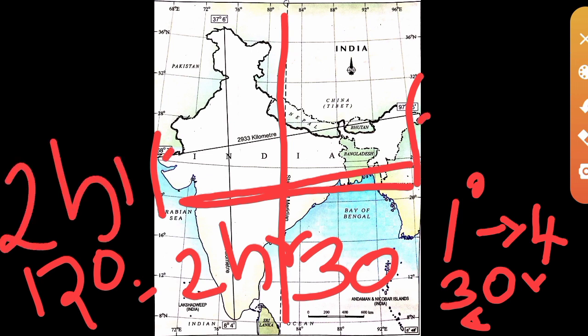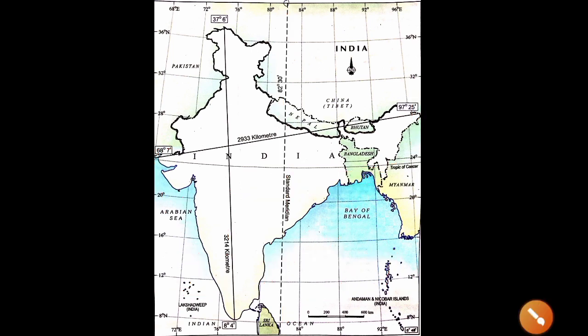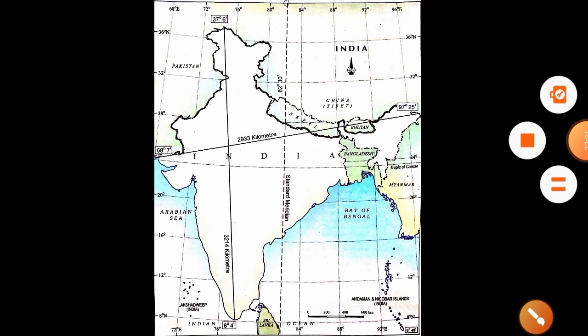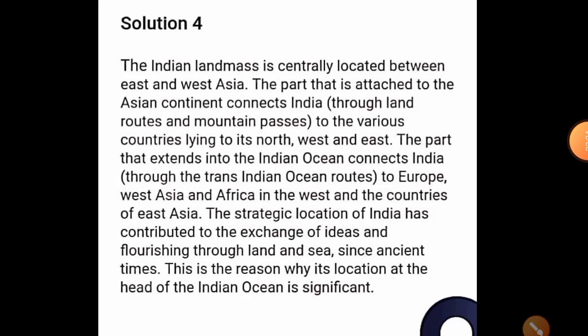Okay, 2 hours. So when a person is traveling from Arunachal Pradesh to Gujarat, he will feel the time difference. So in order to avoid the confusion regarding time, India is calculating standard time on the base of this particular standard meridian. Okay, I think all of you had got this. So this is the solution. This is the answer for your fourth question.